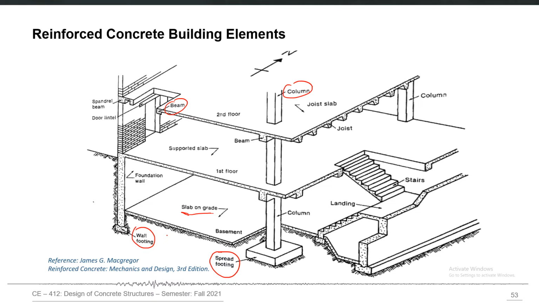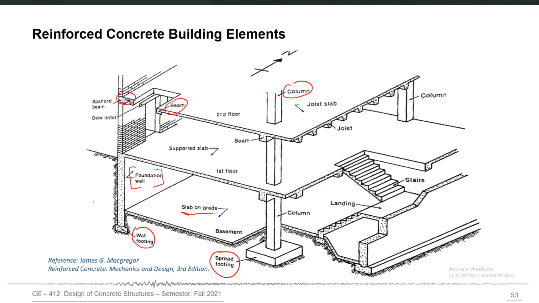We may have different kinds of walls within one structure. For example, between reinforced concrete moment resisting frames, we may have masonry infill walls, but we may also have reinforced concrete walls as foundation walls or retaining walls. We may have spandrel beams, but we may also have reinforced concrete lintels over all the openings.